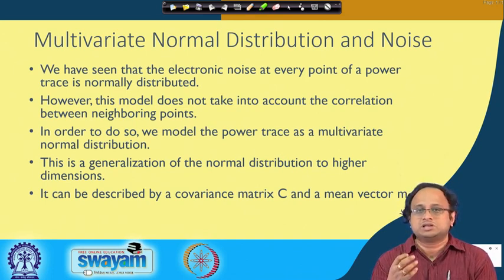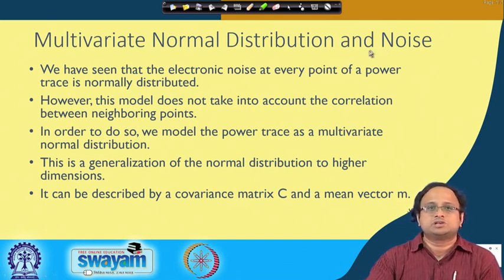Okay. So, this is the signal part of the power trace, but the interesting thing is that even the electronic noise at every point of the power trace has an amount of correlation between them. Whereas, if you take two distant points, then the correlation between the noise components is expected to be less. Okay. So, this brings us to the multivariate normal distribution for modeling the power trace, which is basically a generalization of the normal distribution to higher dimensions.